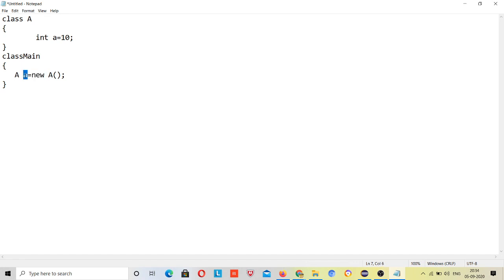So that's why we call it a reference variable, and the other is a simple variable. And suppose I comment this out and don't have the new keyword, then this is only a reference variable. If I use it like this, then now there is an object which has some reference.